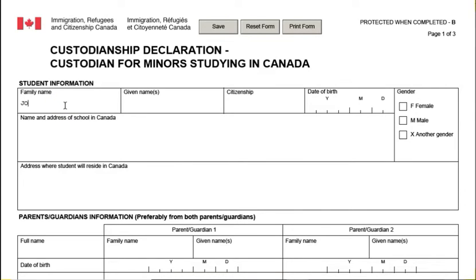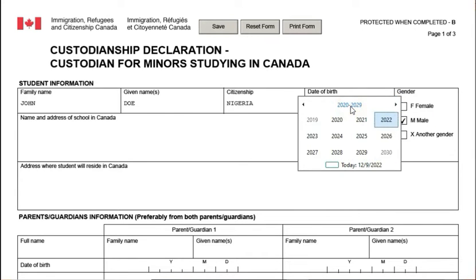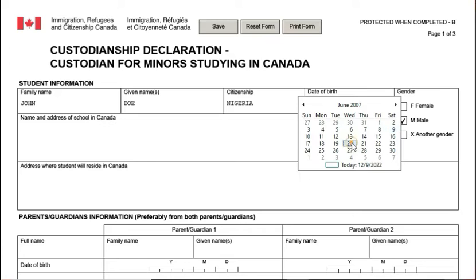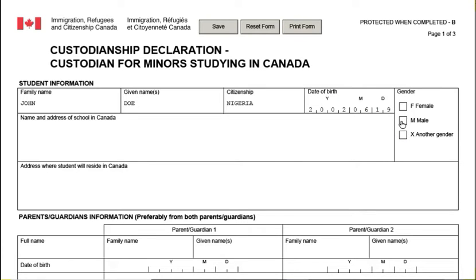Let's say John Doe. Citizenship, let's go with Nigeria. And for the date of birth, let's say 2007. Since we are filling this form for minors, let's say 2007. Then let's say male.